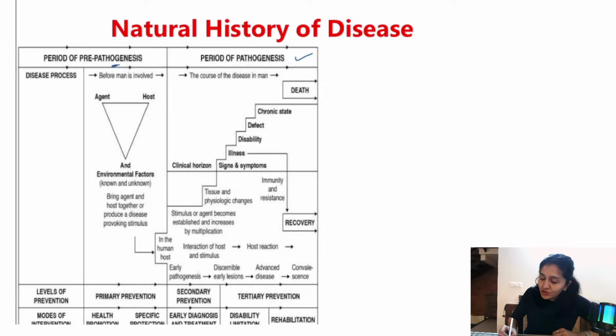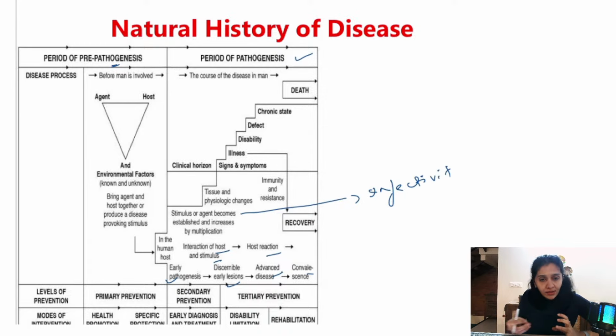So what happens here, as you can see, I hope you all can see. In the human host, there is interaction of host and the stimulus, that is agent. There is host reaction. There is early pathogenesis, early lesions, advanced disease and convalescence. What is convalescence? Recovery. So what is happening here? When there is a stimulus, the agent multiplies. Okay. So what is that process known as? Infectivity. I hope you can see. So this process is known as infectivity. What is infectivity? Ability of the organism to enter the human body and multiply is known as infectivity.